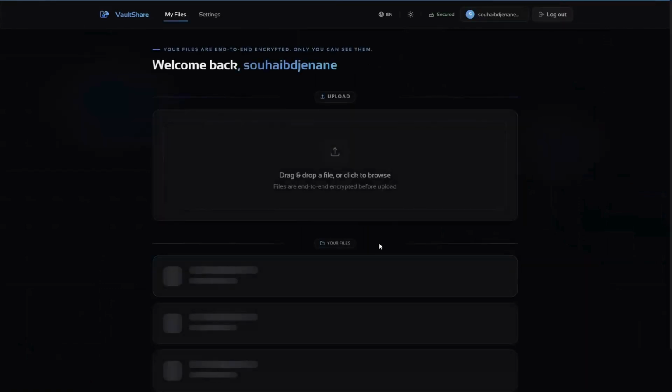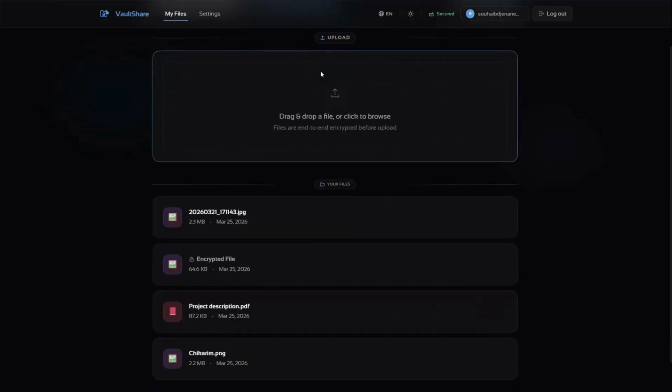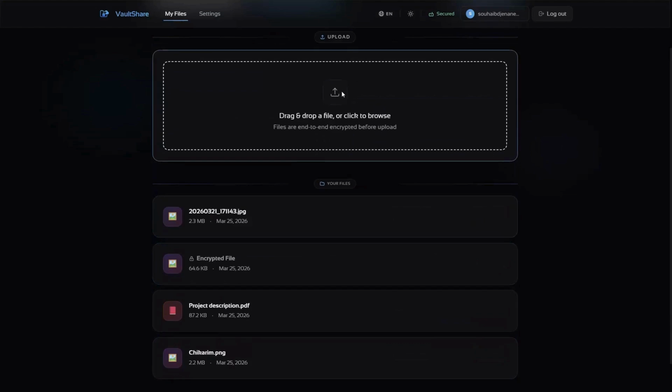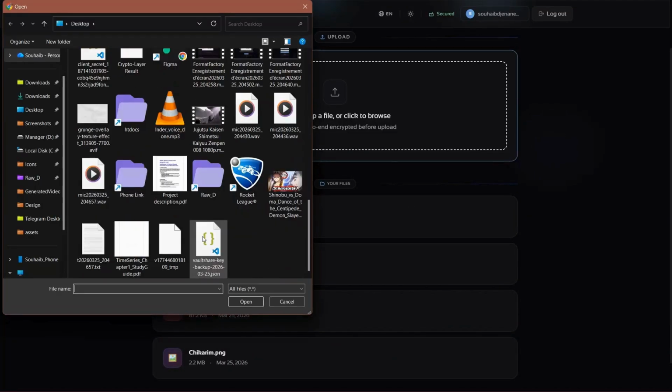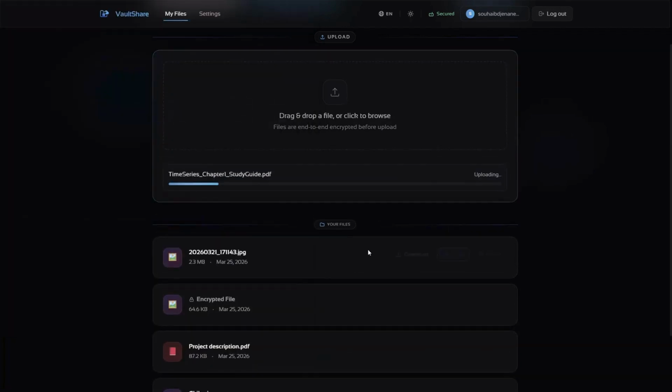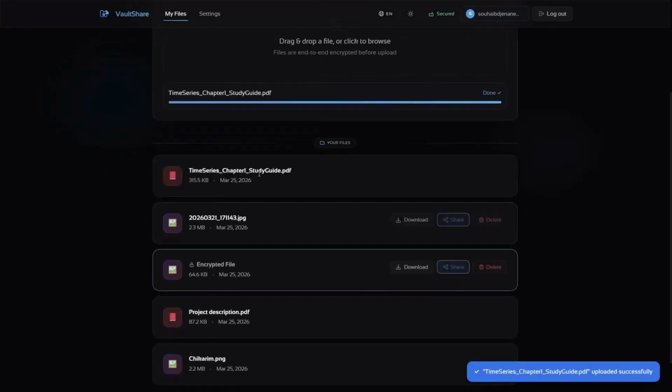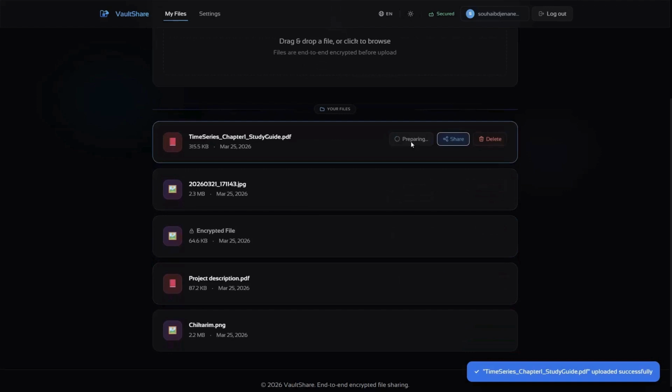Now, I will upload a file. Once the file is selected, encryption begins locally in the browser. At this stage, the AES file key is generated, the file is encrypted, metadata is encrypted, and the AES key is wrapped using RSA. Only after encryption finishes, the upload starts. Now, the encrypted file appears in the dashboard.